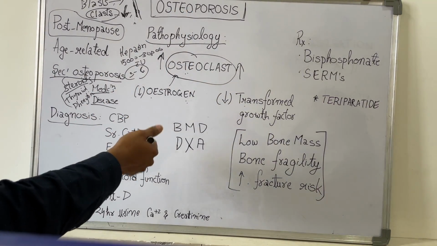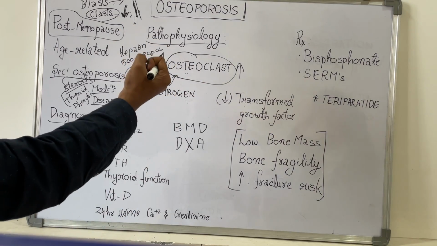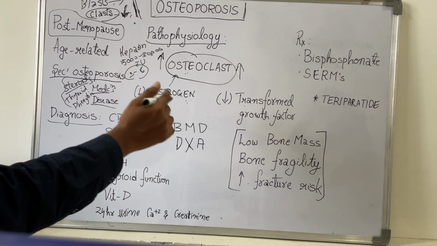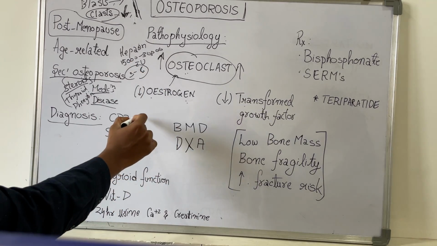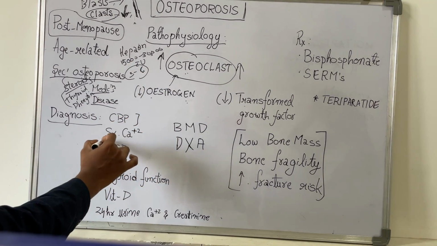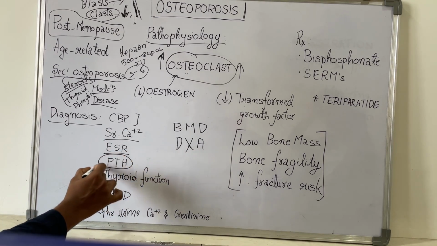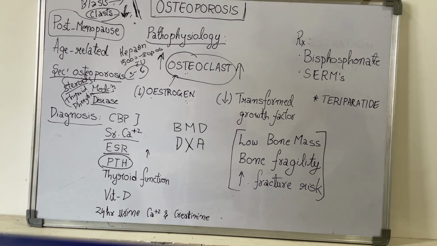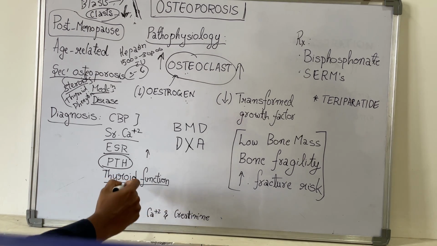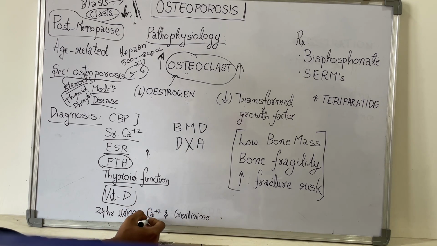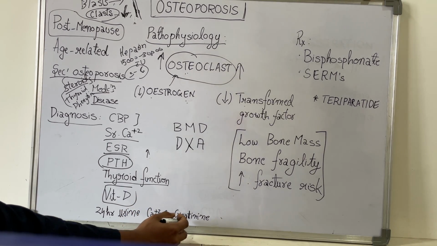Now, how should we test? First will be physical examination. The patient will be having severe body pains. Other than this, we should be testing appropriately. What are the diagnostic tests that we should be doing? Complete blood picture, serum calcium, ESR, erythrocyte sedimentation rate, and parathyroid hormone levels, which will be elevated in this condition. Thyroid function, to determine whether the patient is receiving any thyroid therapy, is also important. Vitamin D levels in the patient, and a 24-hour urine sample to estimate urine calcium and creatinine levels.